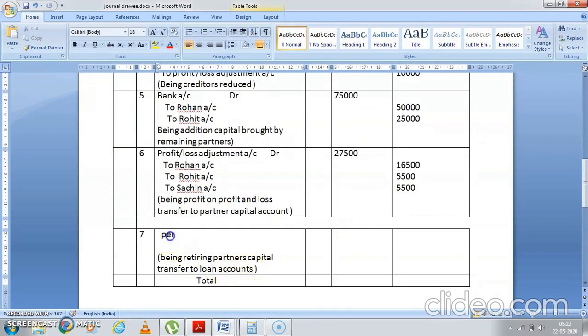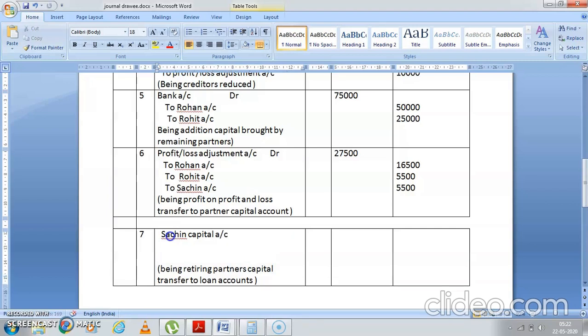You'll write here by Sachin capital account, to Sachin loan account.